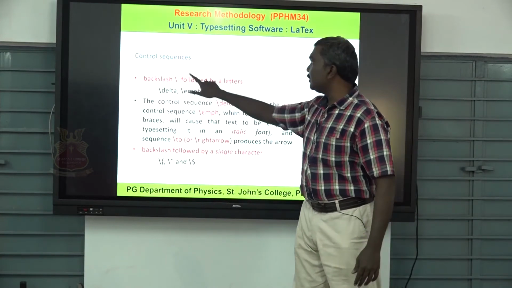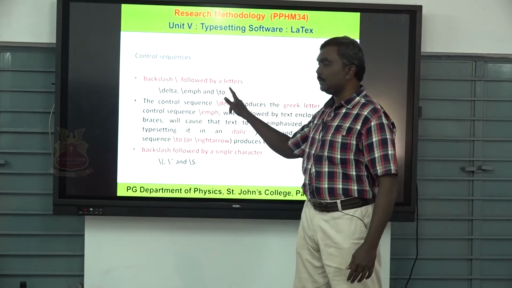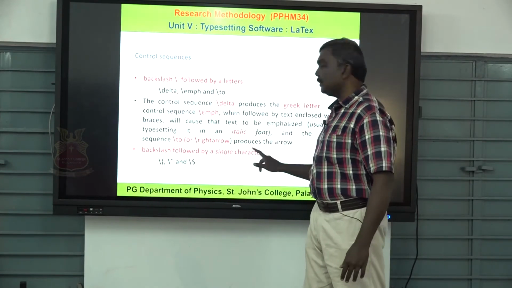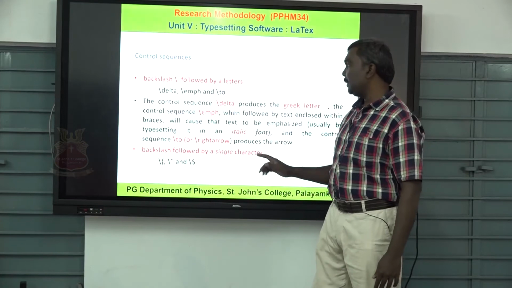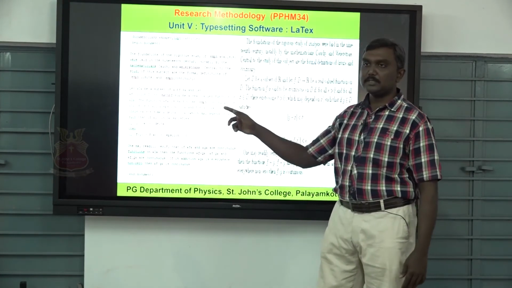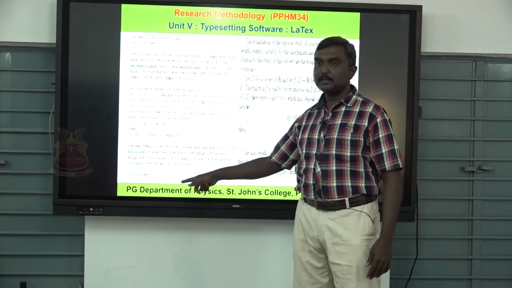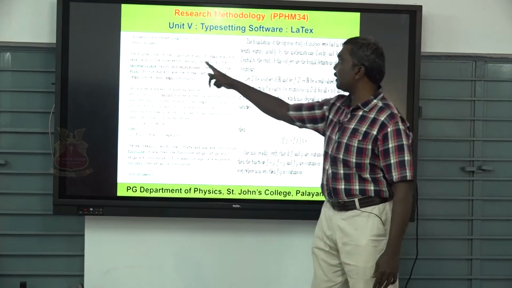Okay, so these are all there. Don't forget, these are the control sequences: a backslash with letters and a backslash with characters. These are all important. Now we recollect from the last example. This is the example. Compared to this one, it's a running command.